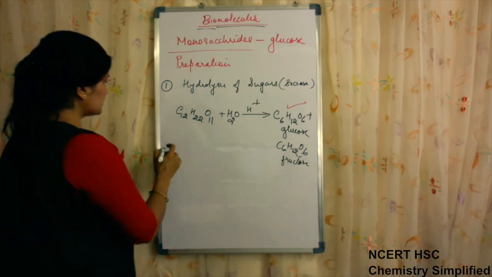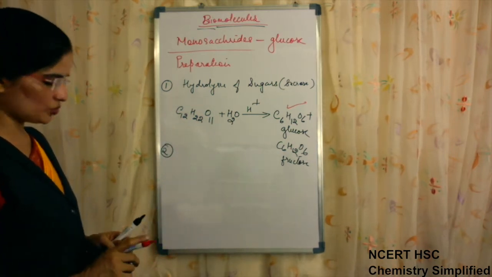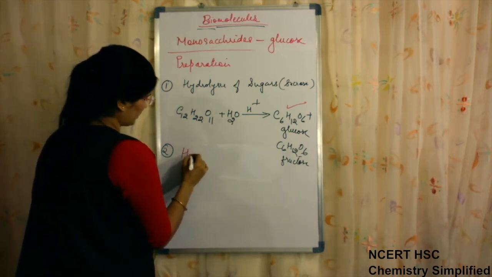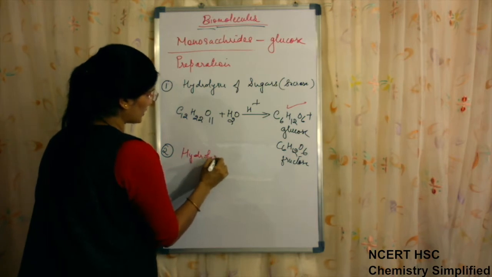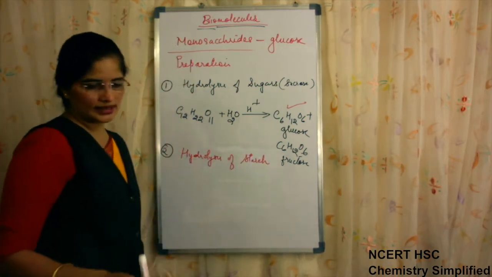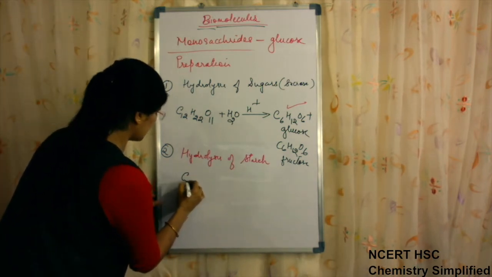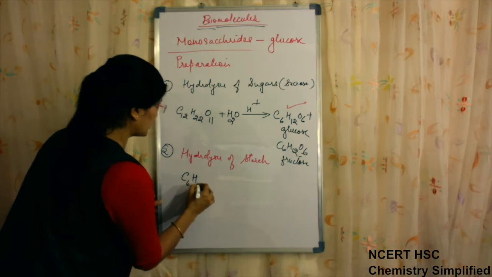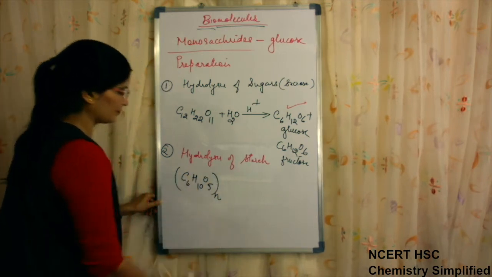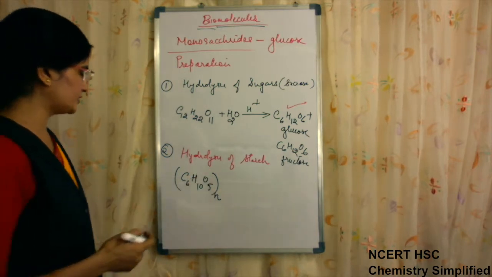Now the second method is commercial preparation of glucose. On a large scale, it is done by hydrolysis of starch. Starch, when hydrolyzed, gives glucose. Starch is (C6H10O5)n, a long chain of C6H10O5 units.